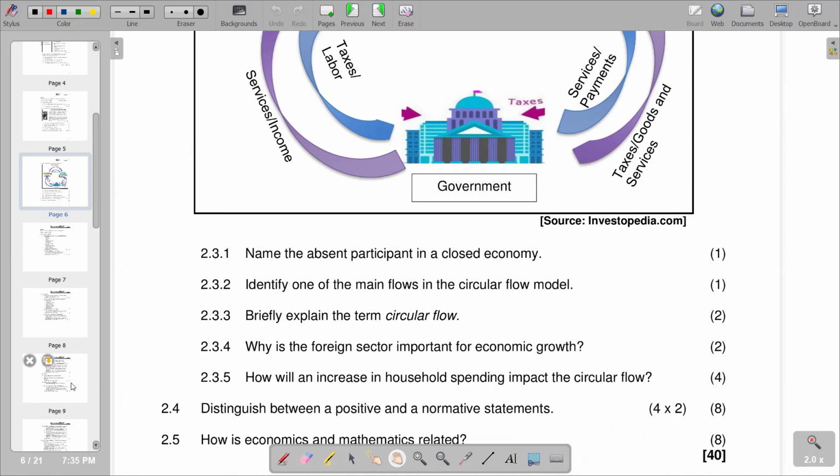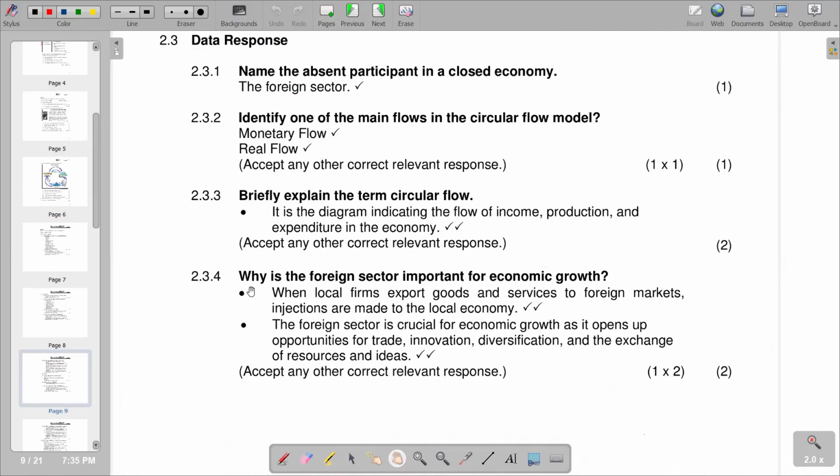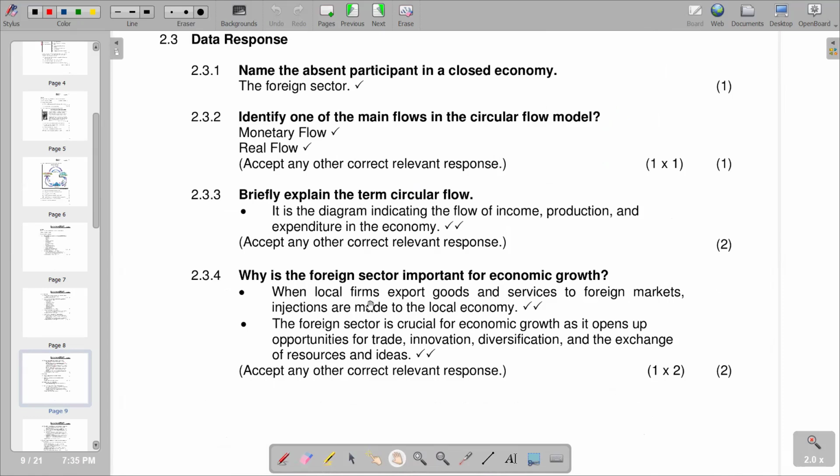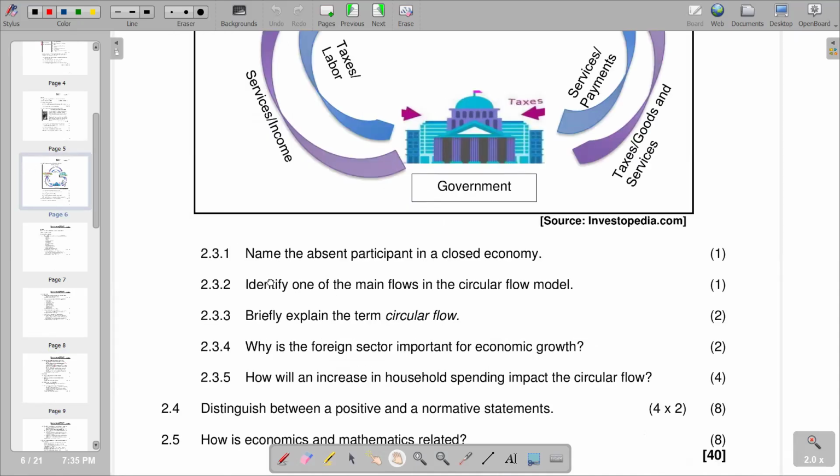So we try to see, according to the explanation that we have, which is when local firms export goods and services to foreign markets, injections are made to the local economy. The foreign sector is crucial for economic growth as it opens up opportunities for trade, innovation, diversification, and the exchange of resources and ideas. So this is what we have on 2.3.4. We move on to